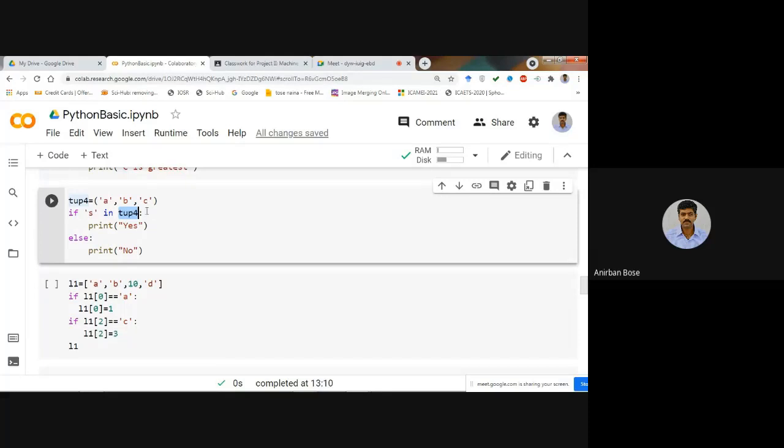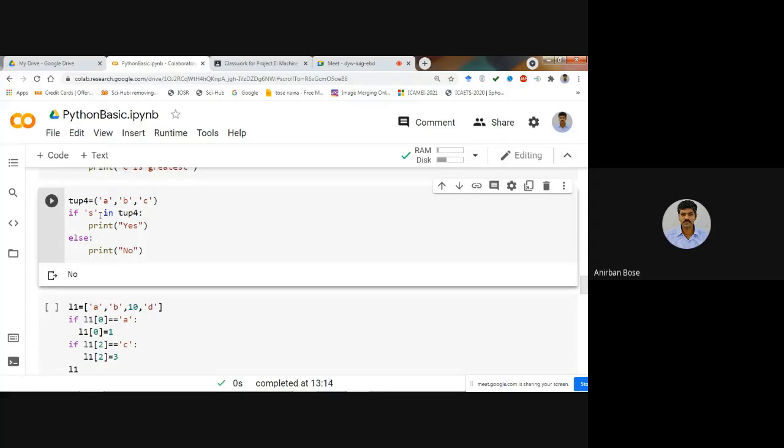Based on whether this is true or false, it will execute this particular line, that is, yes. Otherwise, else print no. Here you can see that S is not there in tup4. That is why it is going to the else and showing no.